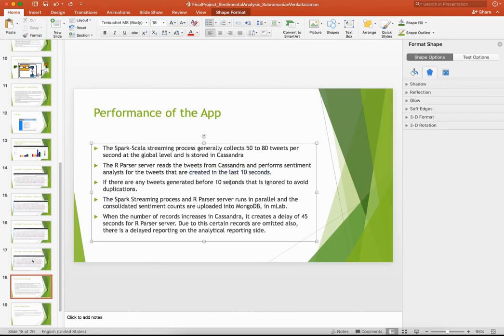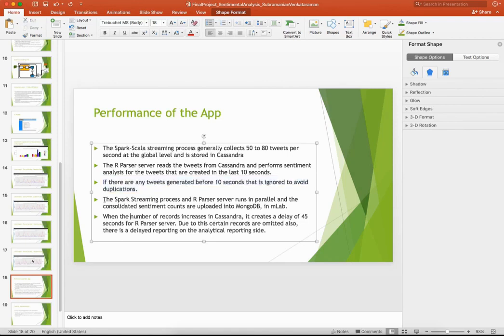In order to capture the data, what do I need to do? I need to run a Spark Scala streaming process as well as the R parser server in parallel together. Then when it runs together, there is scope for me to read the data from Cassandra that was created in the last 10 seconds without losing any of the data. This is my assumption. If there are any tweets generated before the 10 seconds, that is ignored, to avoid duplication. My focus is to avoid the duplicate. Even though I could have missed out some data, the data that is being produced should be accurate. That is my objective.